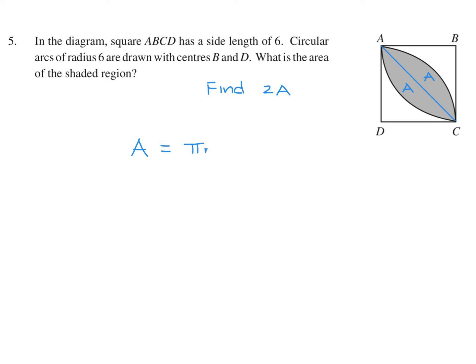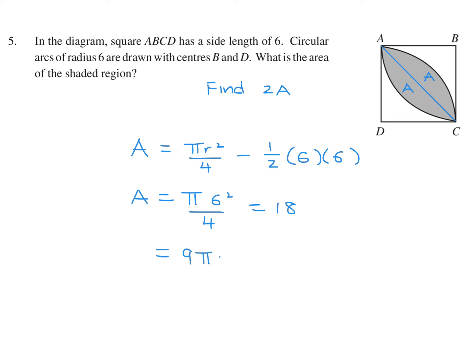So pi r squared over 4 minus this triangle. And that triangle, as always, is 1/2 base times height. The base is 6 and the height is 6, since it's a square of length 6. And that's it. So pi, what's the radius of this circle, or quarter circle? Well, the radius is 6 also. So that would be 6 squared over 4, and this looks like 18. So this is 36 divided by 4, 9.